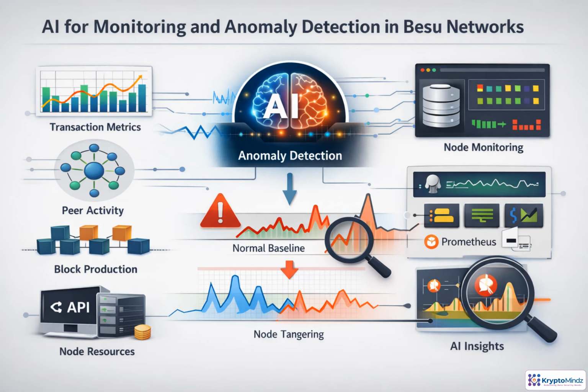Besu gives you many operational signals: transaction volume, gas use, block timing, peer changes, RPC activity, and node resource behavior. AI monitoring can turn those streams into a learned baseline of normal operation. Instead of waiting for a fixed threshold, it can detect unusual combinations, such as slower blocks, failed calls, and peer churn happening together. It does not replace Prometheus, Grafana, logs, or traces. It adds context, prioritizes alerts, and helps teams respond faster.